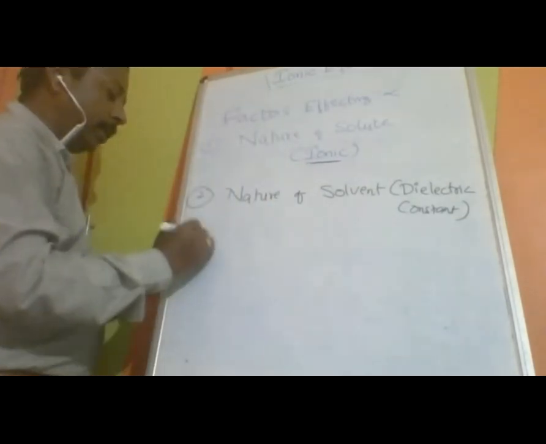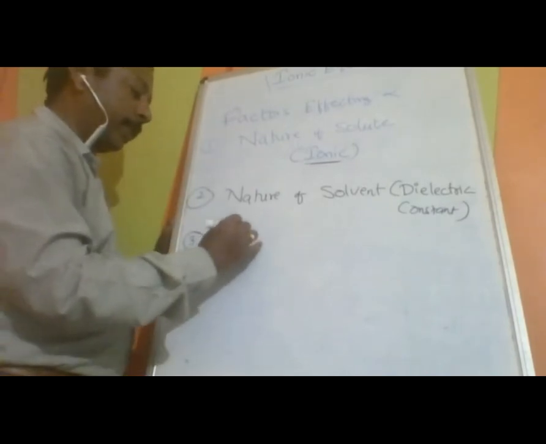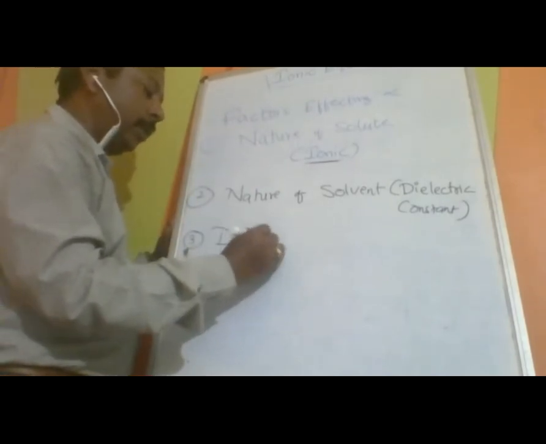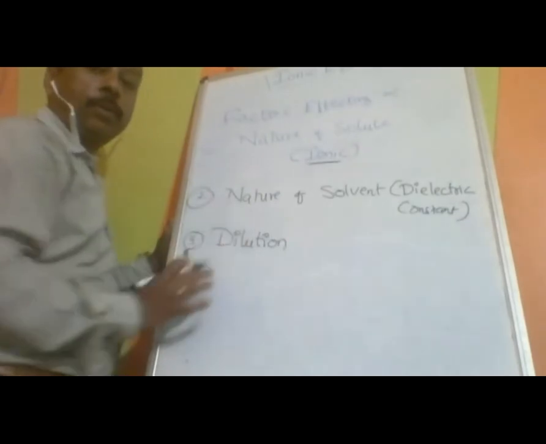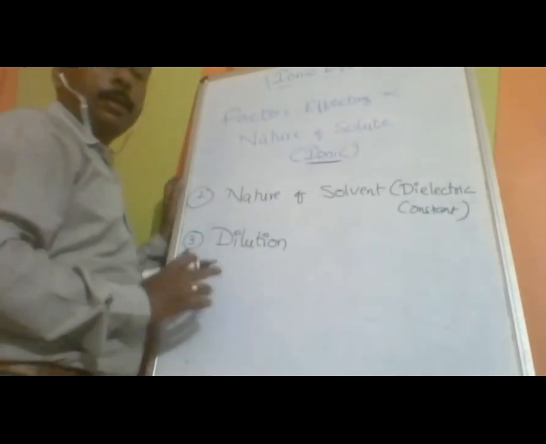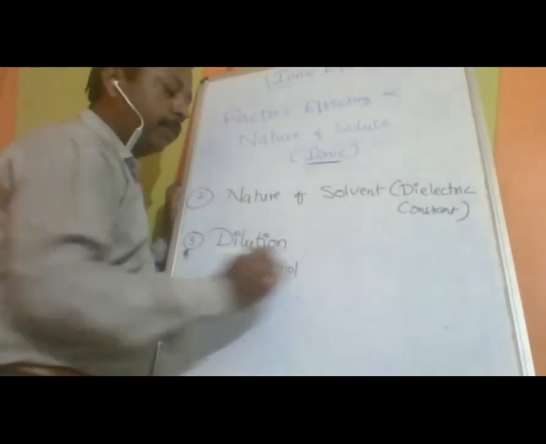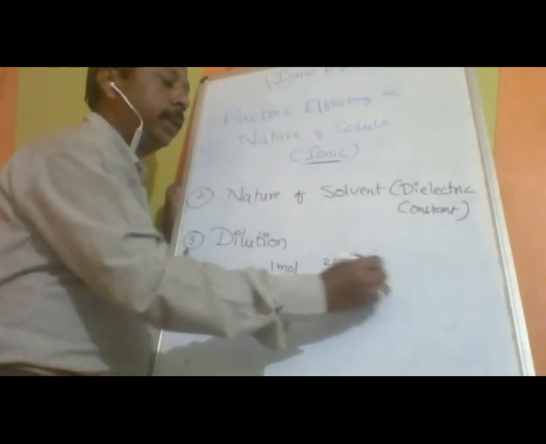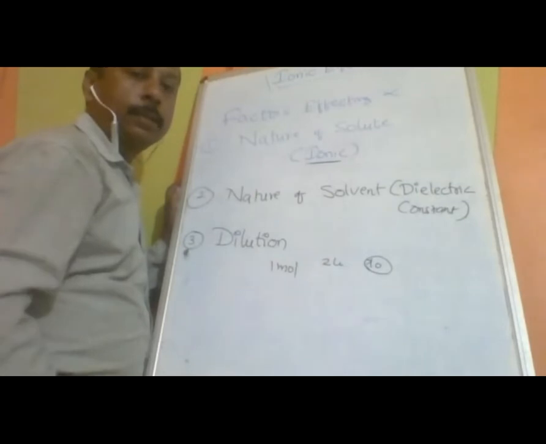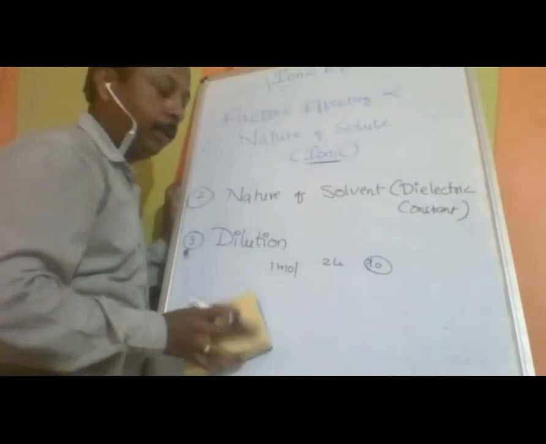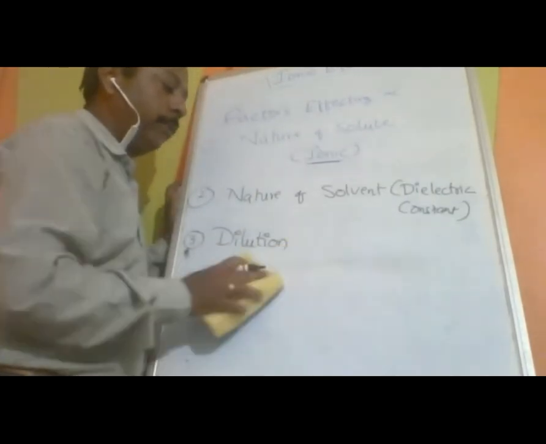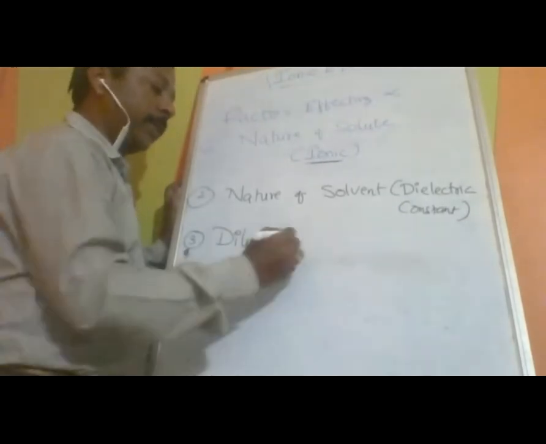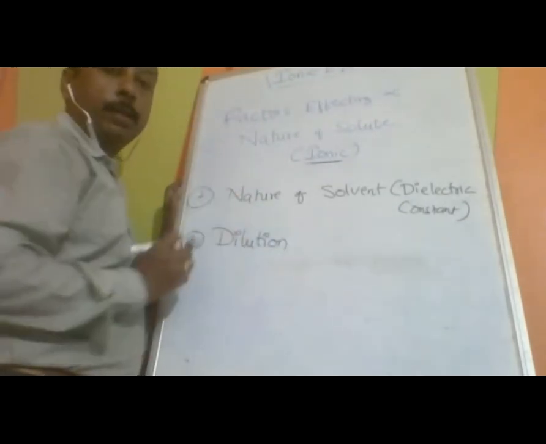The third factor is dilution. The more solvent you add, for example if I keep 1 mole of solute only but use 2 liters, or 10 liters, in 10 liters more ions will dissociate. More dilution means more degree of dissociation. So, three factors, is it understood?